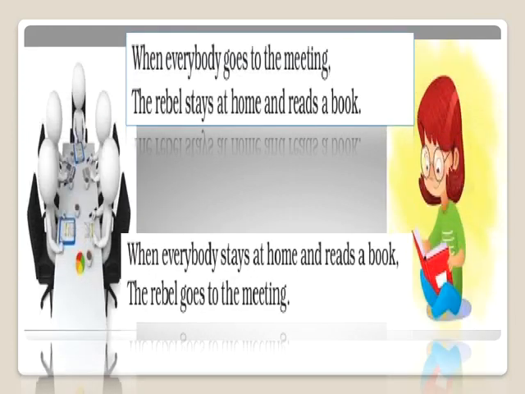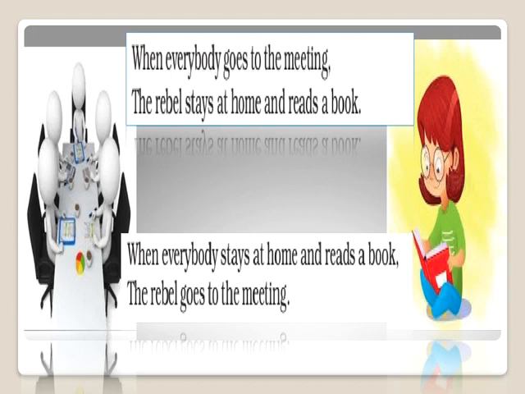When everybody goes to the meeting, the rebel stays at home and reads a book. When everybody stays at home and reads a book, the rebel goes to the meeting. Now, we'll talk about the preference of people and the rebel when staying at home. So, now when everybody is moving around, having meetings, and it's time for work, at that time what will a rebel do? The rebel will prefer to stay at home and read a book.